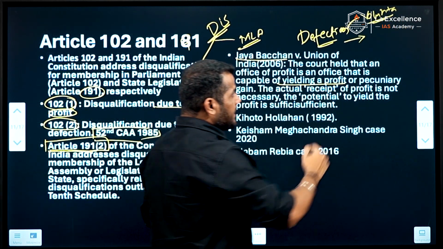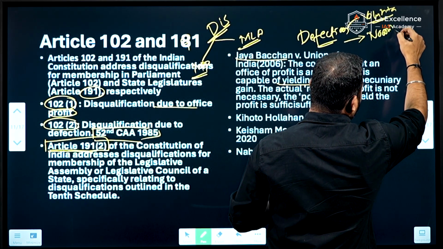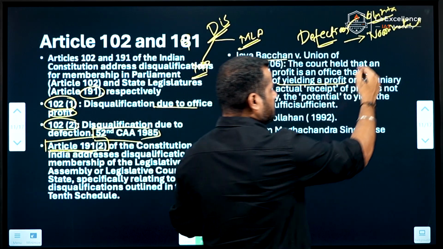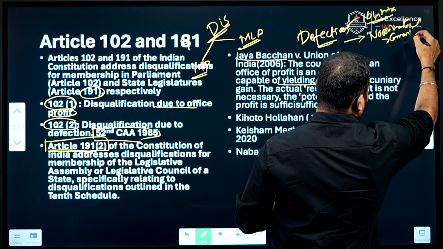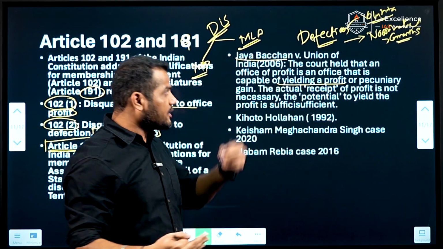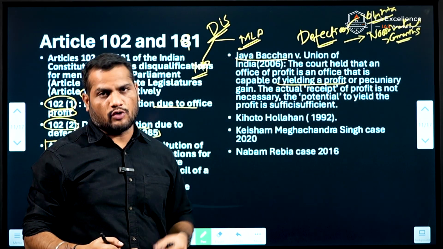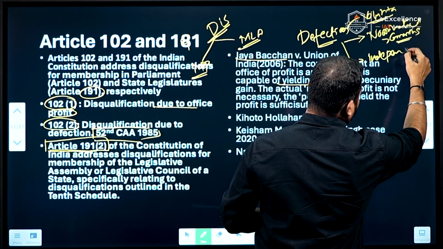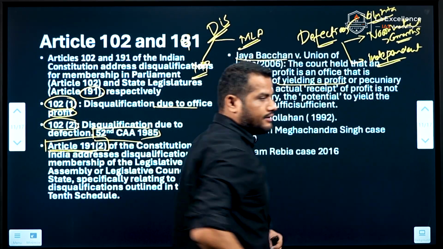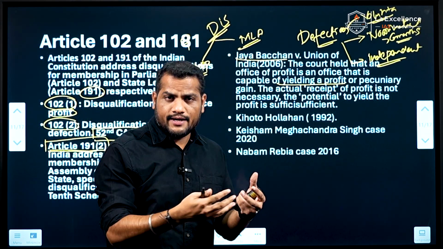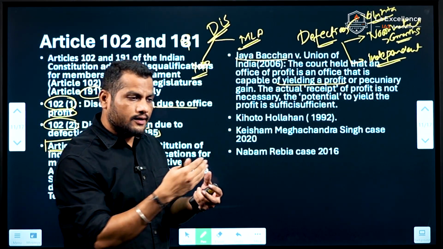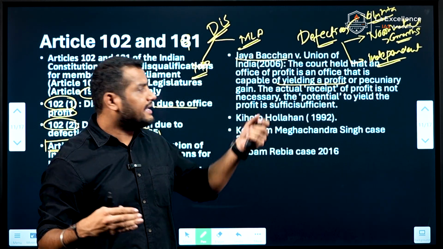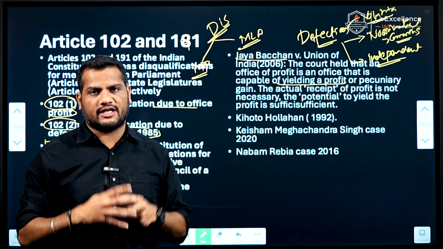If any nominated member joins any political party after 6 months, that nominated member can be disqualified. If any independent candidate who has been elected independently to a state legislature or to the parliament joins any political party, he can be disqualified based on defection.